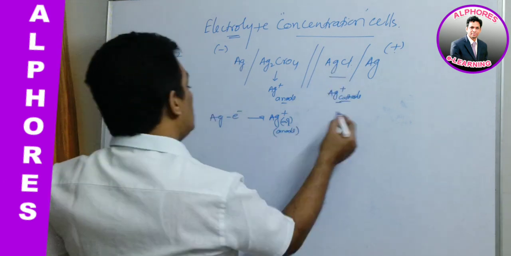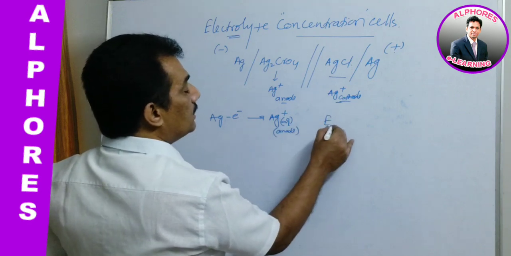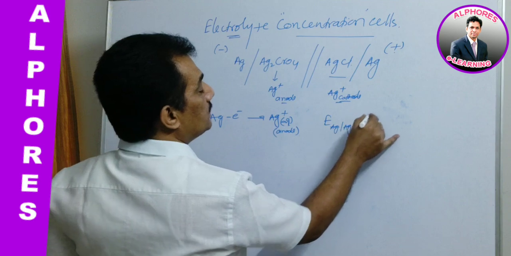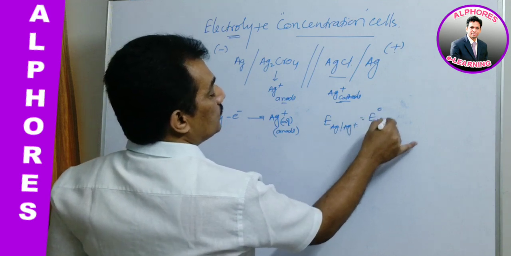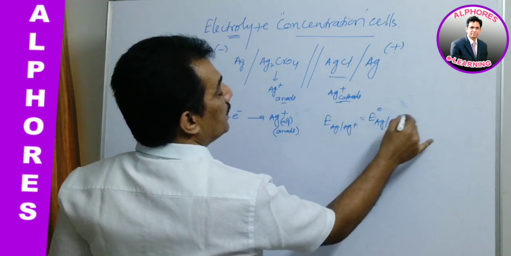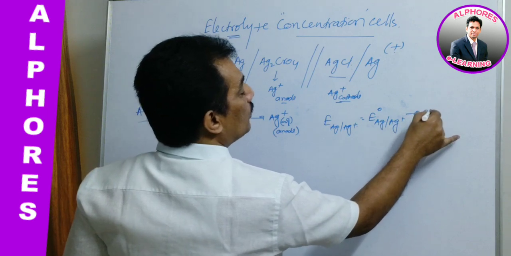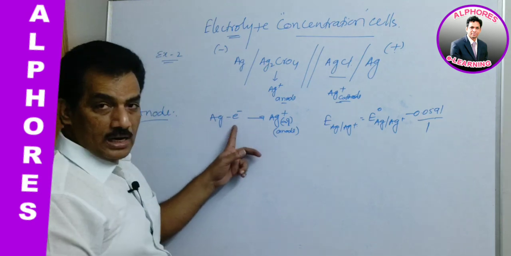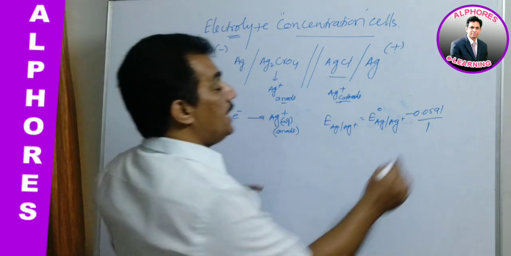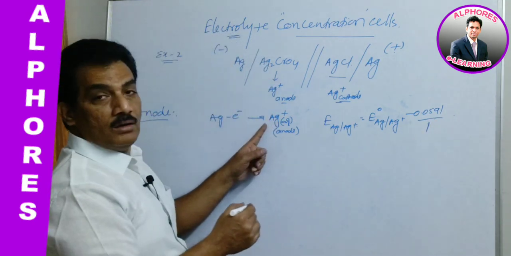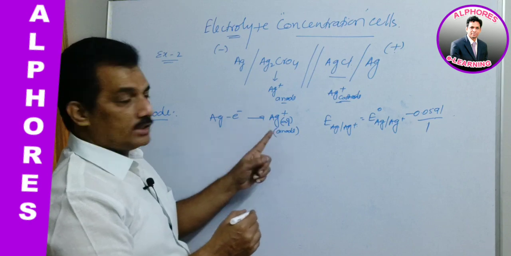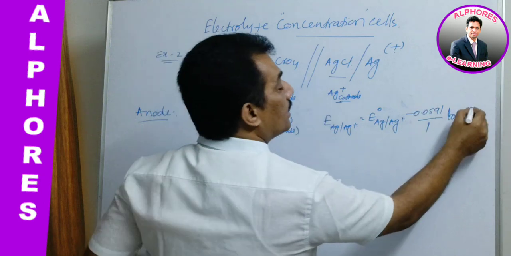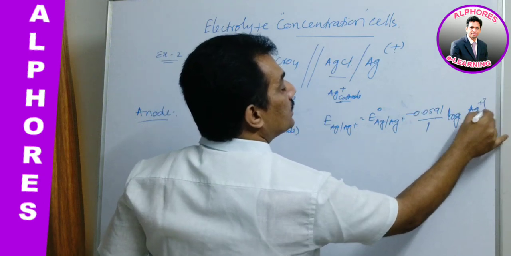Now in this case, E Ag2CrO4 Ag plus is E naught Ag2CrO4 Ag plus minus 0.0591 by 1, only one electron is migrating, and Ag plus is the product in this anode reaction, thereby it is in the numerator: Ag plus concentration at the anode.